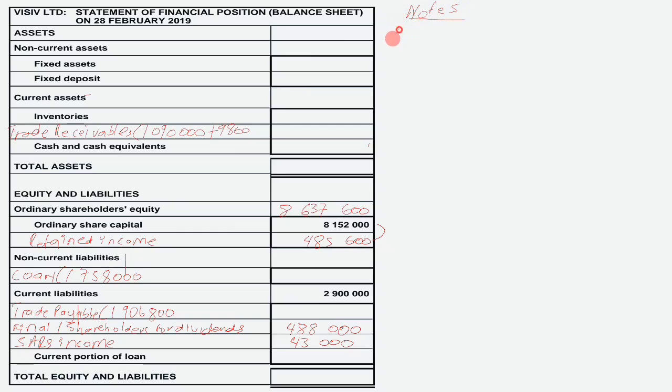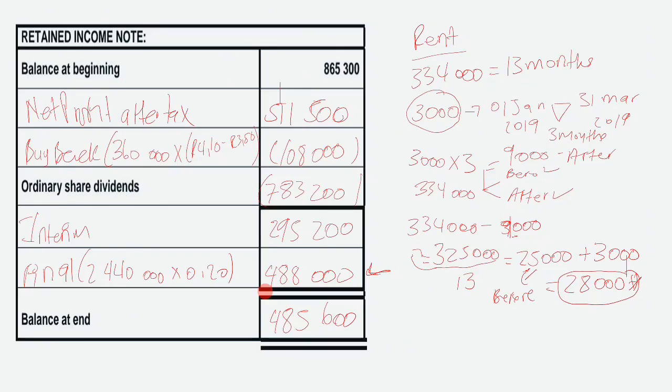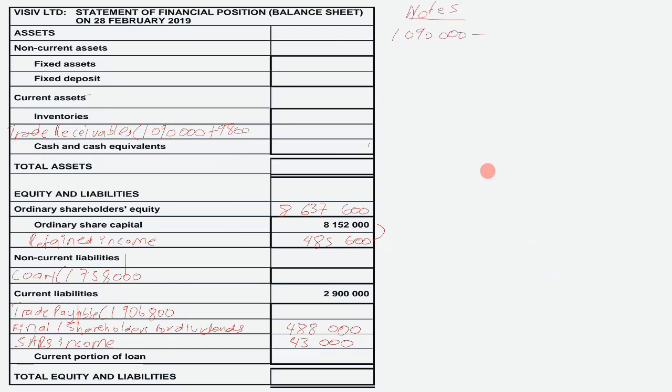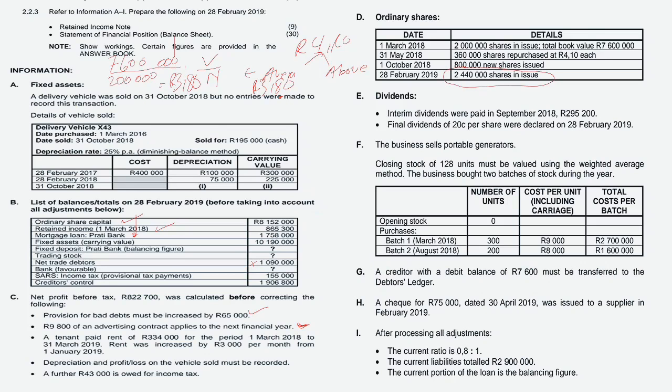So we have 1,090,000, which is the balance at the beginning, minus our provision for bad debts. Remember, our provision for bad debts was increased by 65,000, so you will subtract that 65,000 here, and then you add your prepaid expense of 9,800.